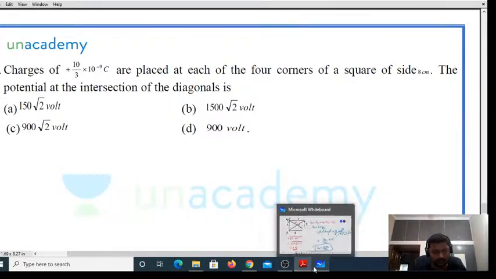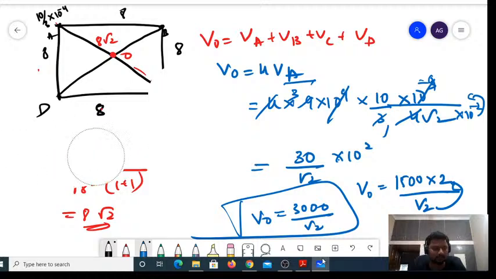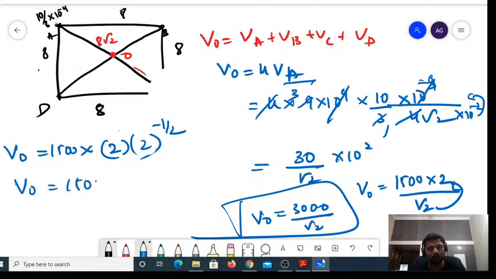Right? So it is given with root 2 in the denominator. I can write that one also. So V naught is equal to, how can I write this? 1500 into 2 divided by root 2. If root 2 comes to the numerator, V naught is equal to 1500 into 2 into 2 power minus 1 by 2. That is not root 2, it is 2 power minus 1 by 2. Or simply 1 minus 1 by 2 is root 2. So V naught is equal to 1500 root 2 volts, which must be your answer.